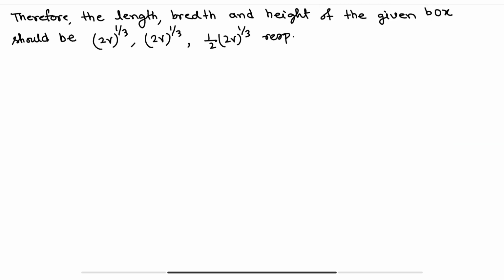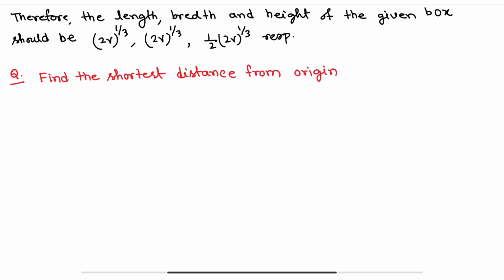Next question. Find the shortest distance from the origin to the surface xyz² equals 2.